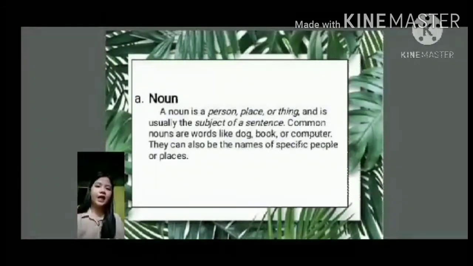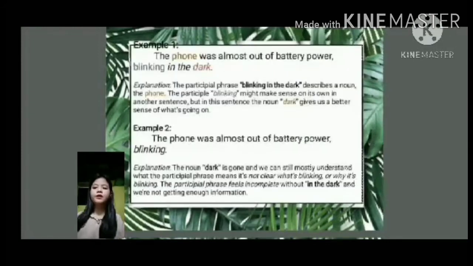Next is a noun. When we talk about a noun, it is a person, a place, a thing, or an animal, and usually the subject of the sentence. For example, number 1, the words blinking in the dark are a participial phrase, and the noun in that sentence is the phone. For example, number 2, the noun in that sentence is the dark.